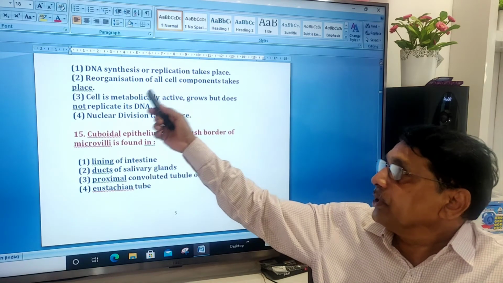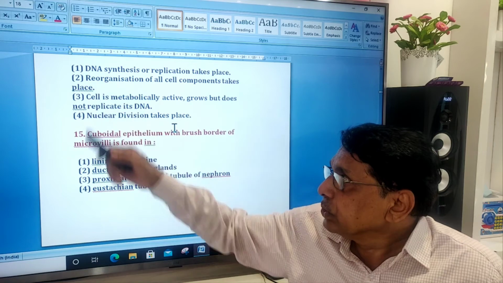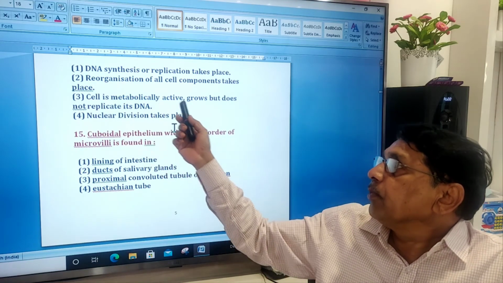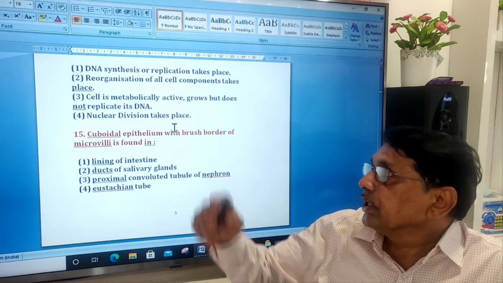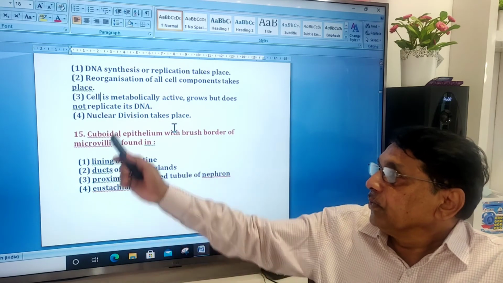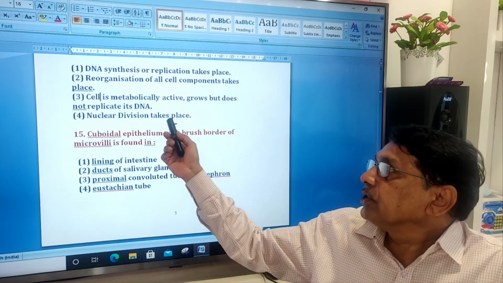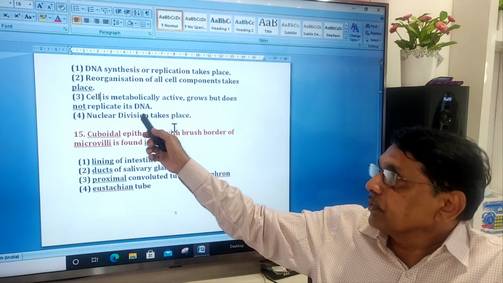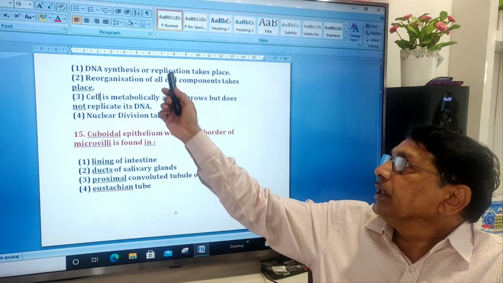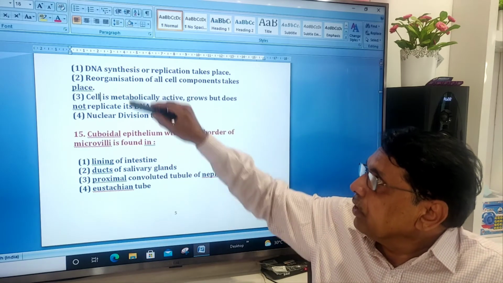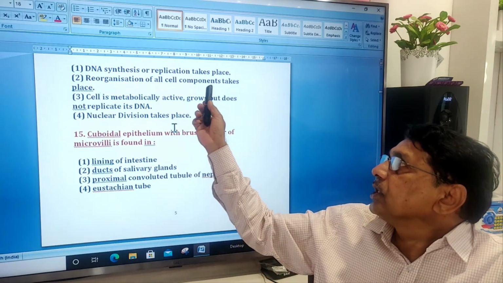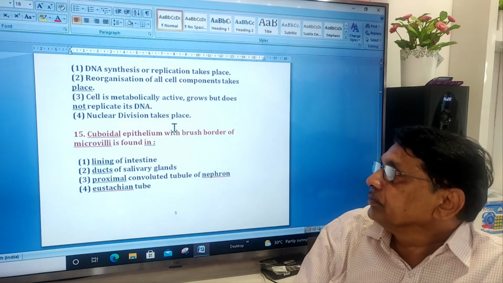Reorganization of cell components takes place, 2. Cell is metabolically active, grows, but it does not replicate its DNA, 3. Nuclear divisions take place, 4. This is out of question. DNA synthesis is in S phase, therefore the option is between these two. The reorganization of cell components takes place.